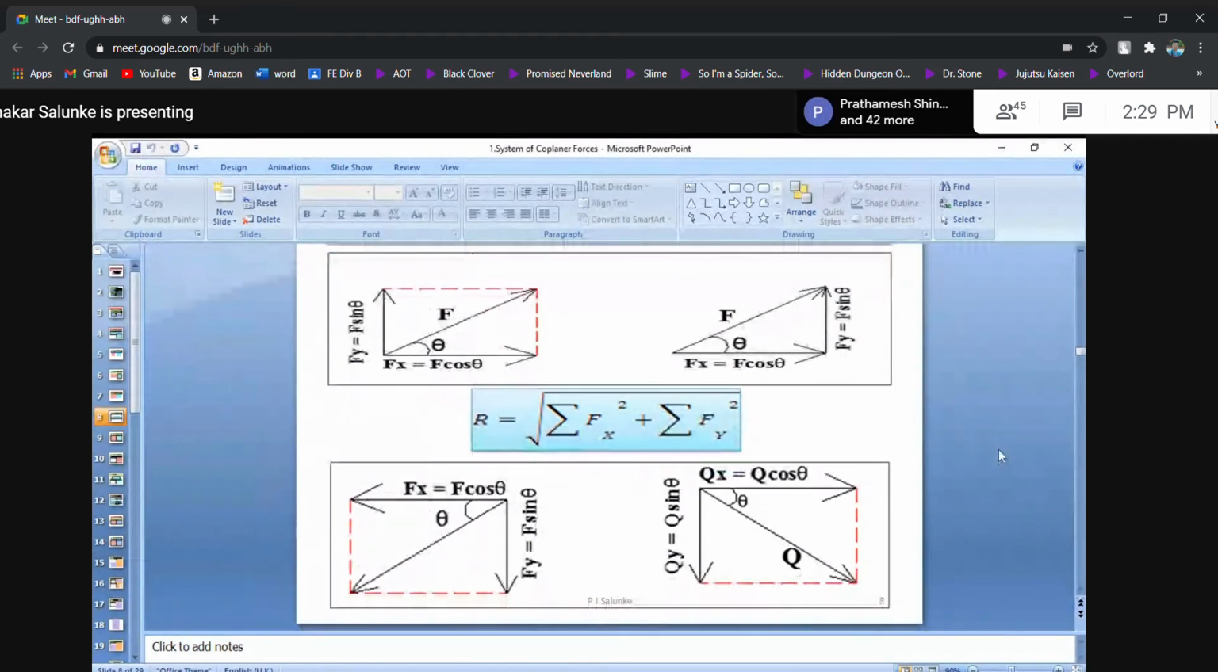Resolution or component of a force. Look carefully. Okay, imagine that you are sitting in a rectangular room. In front of you, one vertical rectangular wall is available.